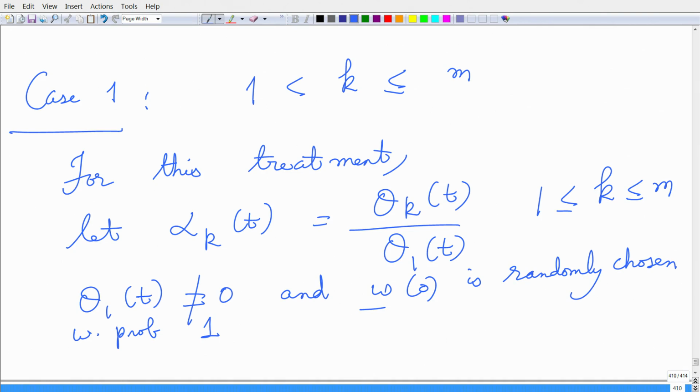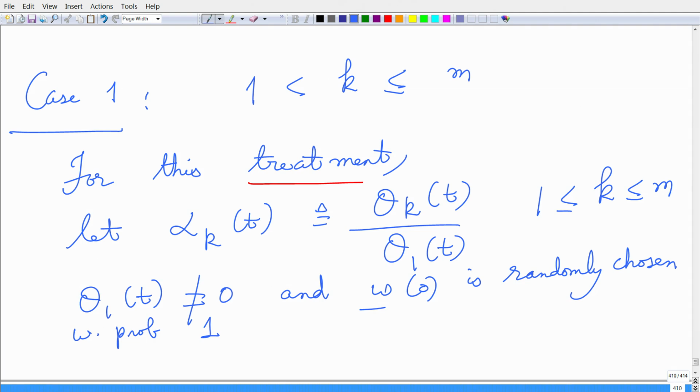So, let us discuss the case where 1 is less than k less than or equal to m. For this treatment, I define alpha k of t as theta k of t upon theta 1 of t, right, and this holds for 1 less than or equal to k less than or equal to m.